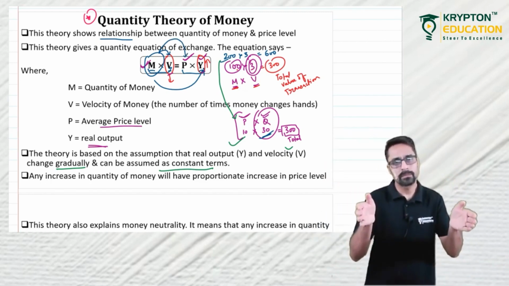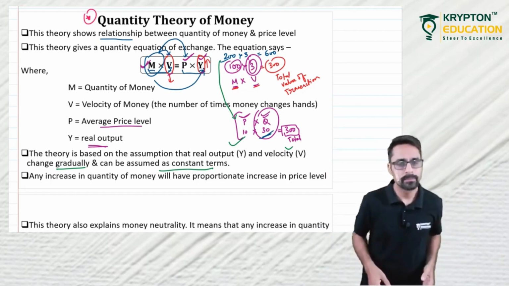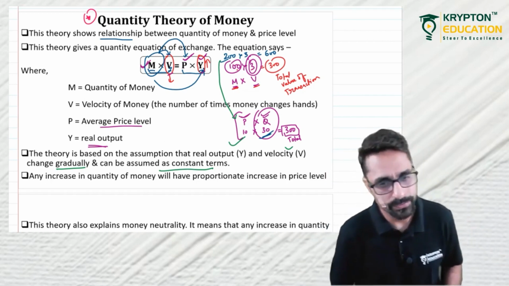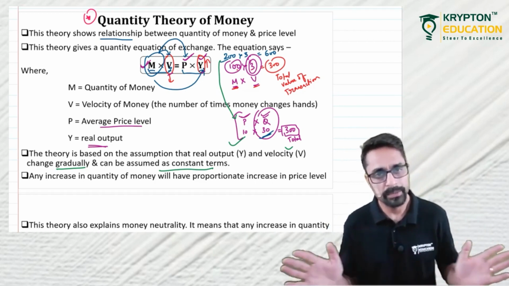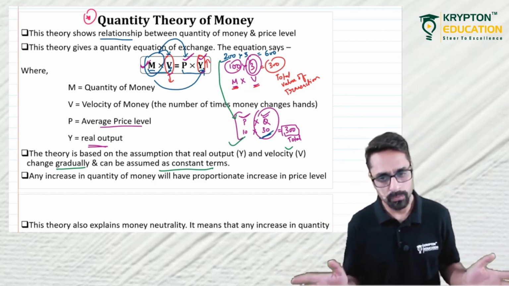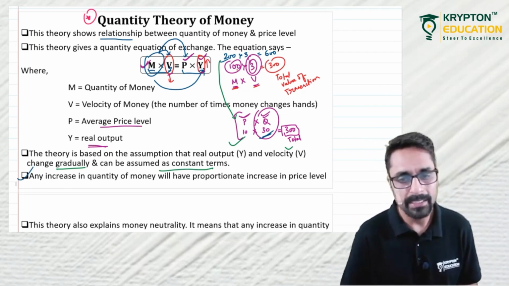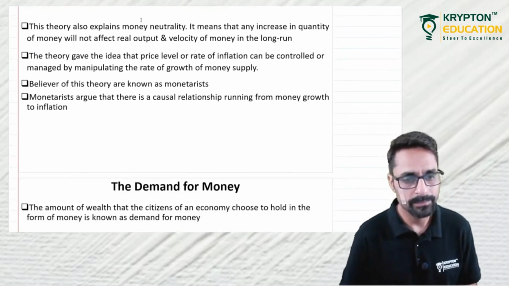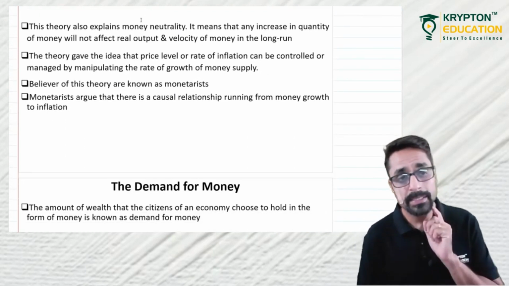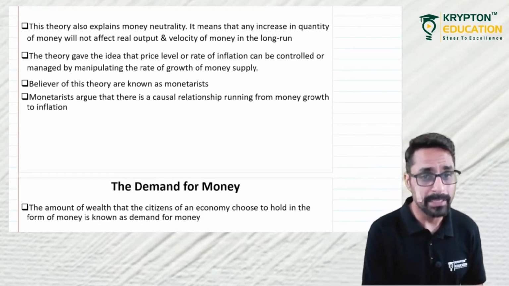right? Because the equation must hold good. RHS must be equal to LHS. Clear? Right? So any increase in quantity of money will have a proportionate increase in the price level. Okay?